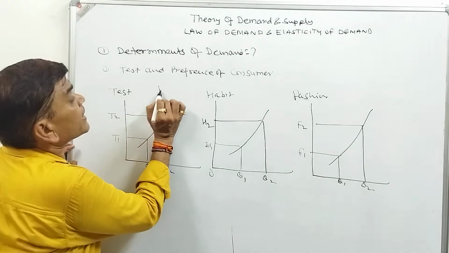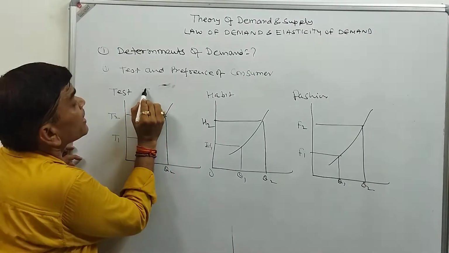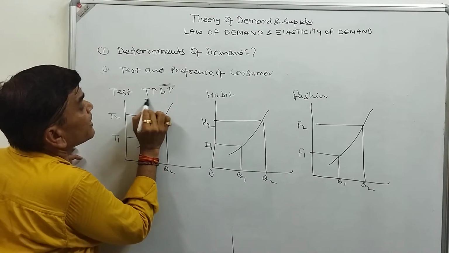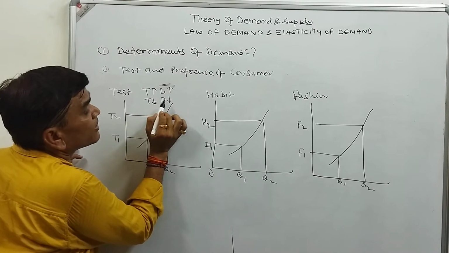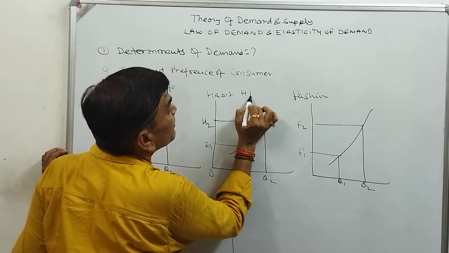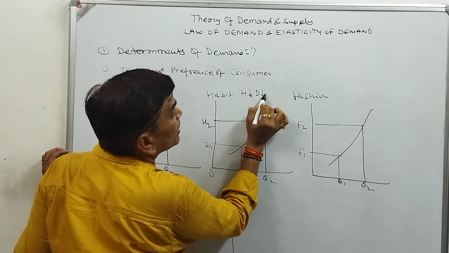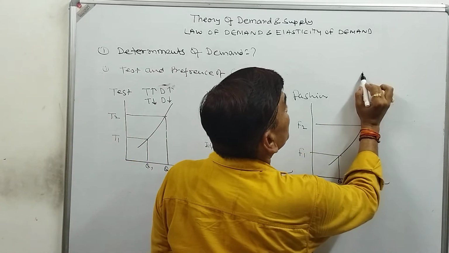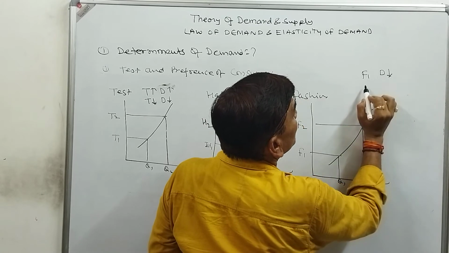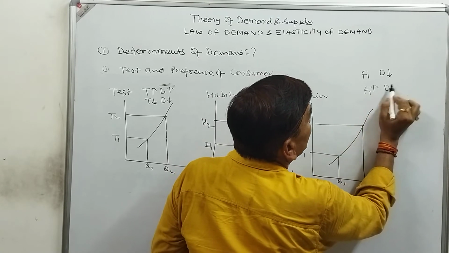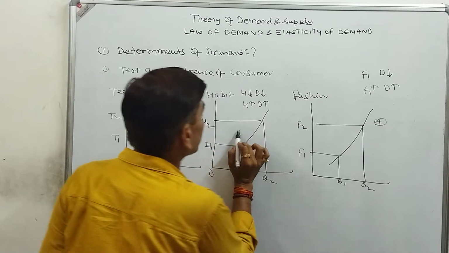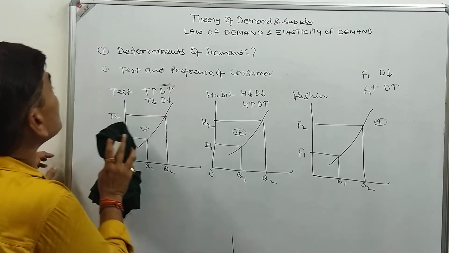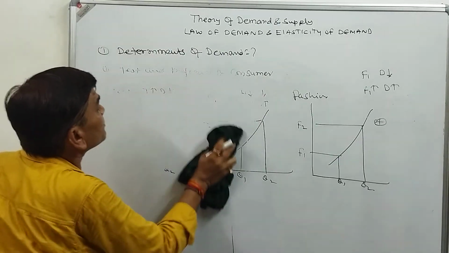If taste increases, suppose we have more taste for pizza, then demand for pizza will be high. If we have less taste for pizza, demand will be low. If something is not in our habit, demand will be low. If something is in our habit, the demand will be high. If something is not in fashion, the demand will be low. If fashion is increasing, then demand will be high. So there is also a positive relationship between these. So we will say that the demand also depends on the taste and preference of the consumer.